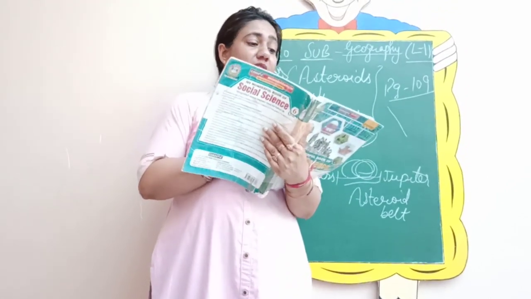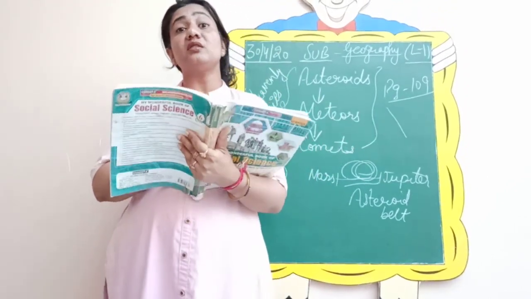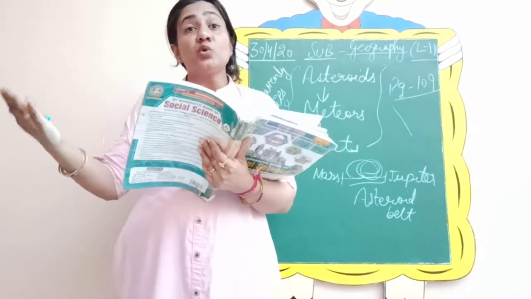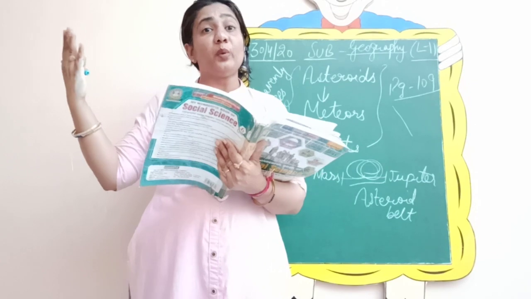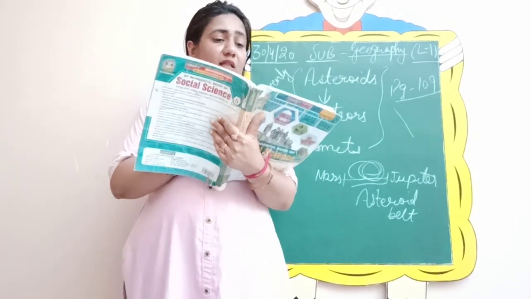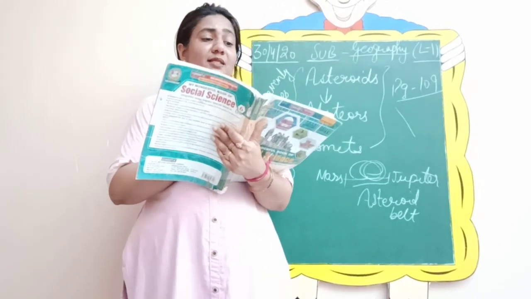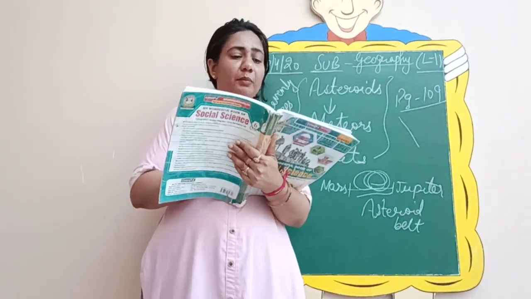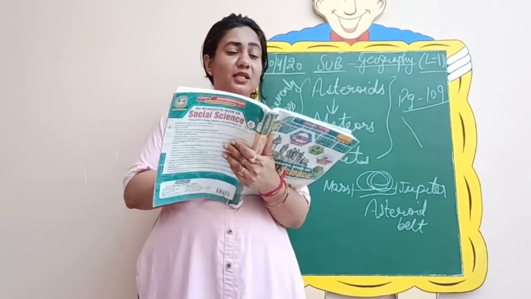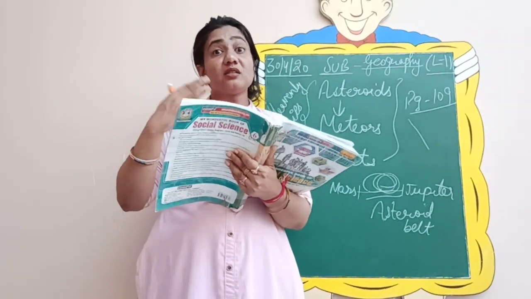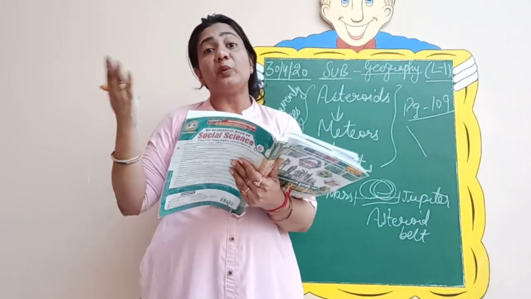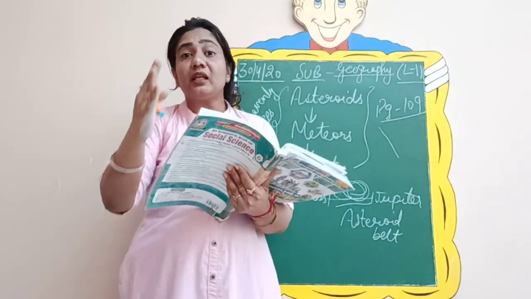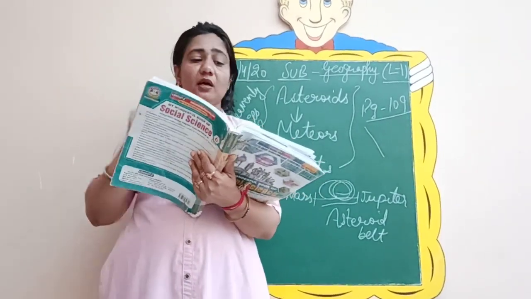So the tail is thousands of kilometers long. Just imagine the length. It is in thousands of kilometers. It is a very, very long tail. In the past, people considered comets as bad omens. Scientists believe that there are about 2 billion comets orbiting the sun. Just see the amount of comets that we have in the space. It is around 2 billion comets that keep on revolving around the sun.